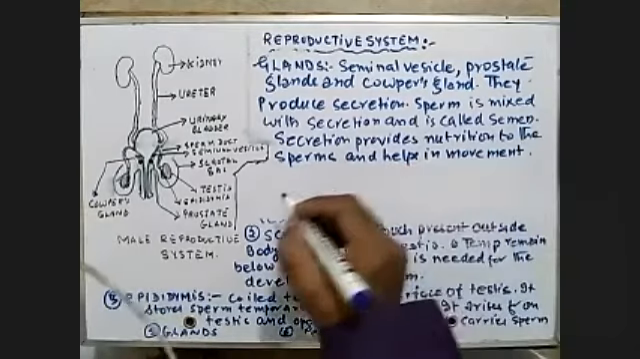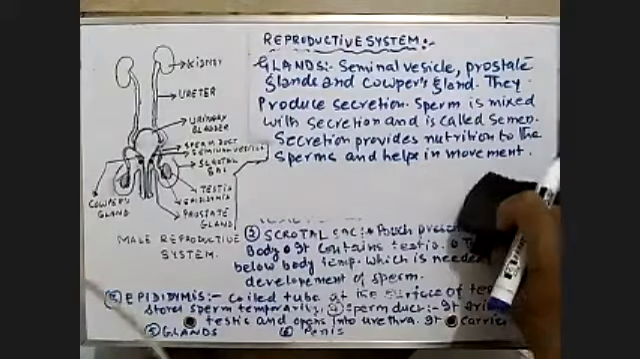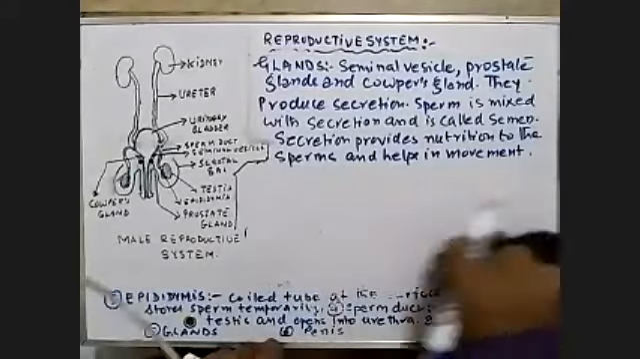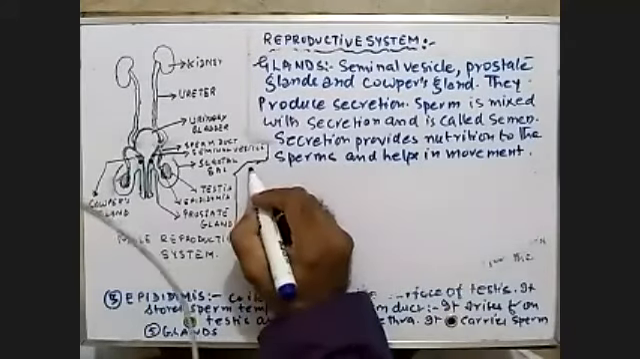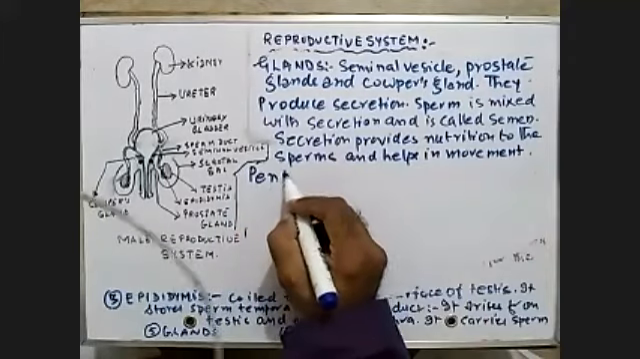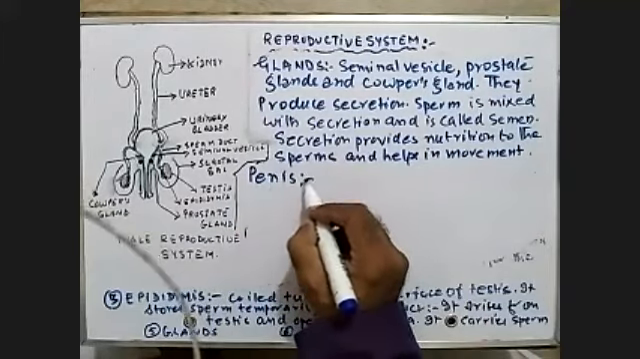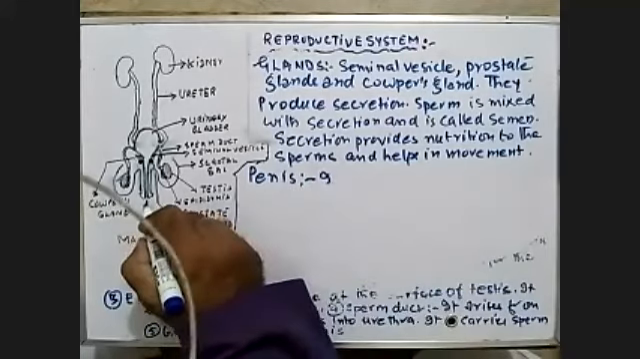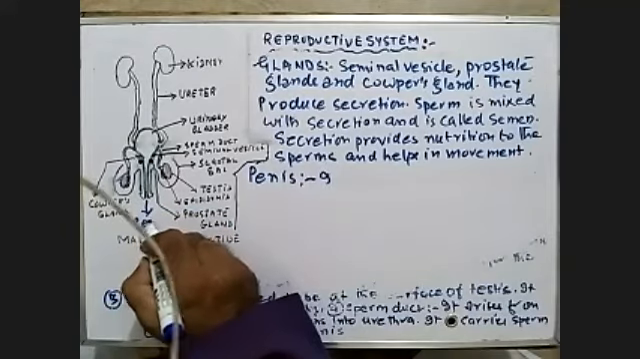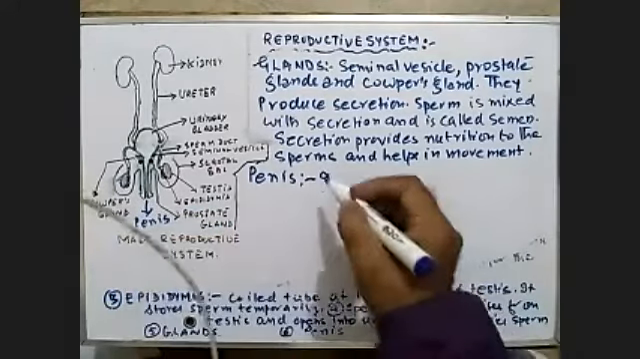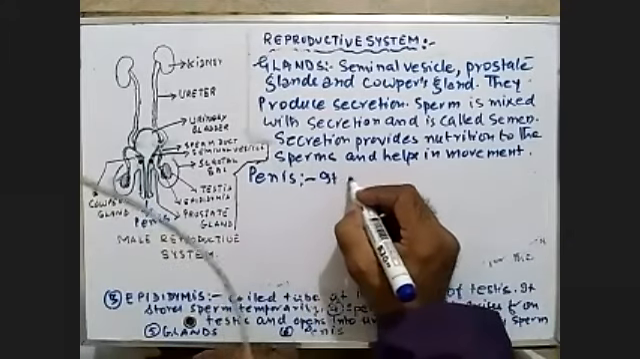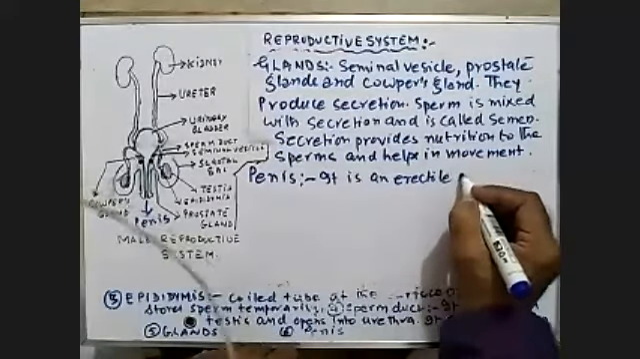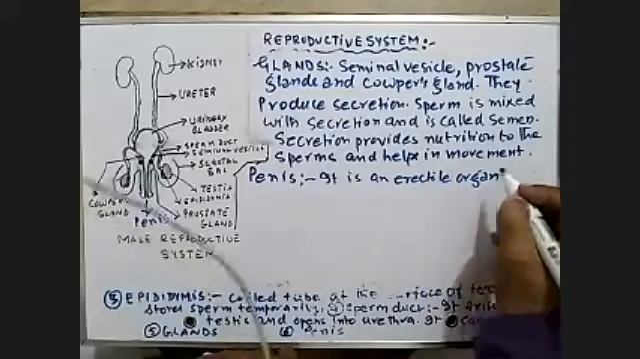Now the next organ is the reproductive organ which is called the penis. See, I have labeled it. So this is the penis. It is an erectile organ.